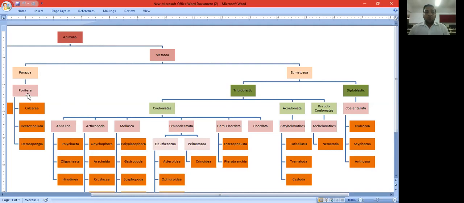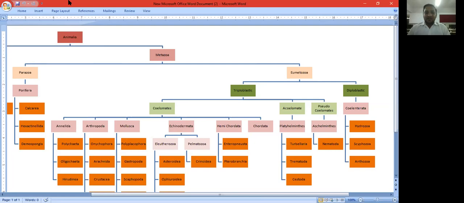Parazoa have only one phylum, the phylum Porifera. The characteristic of Parazoa is that they are simply multicellular organisms, but there is no tissue formation. That means pore-bearing organisms are placed under the phylum Porifera. In this phylum we have to study only three classes: the class Calcarea, Hexactinellida, and the Demospongia.